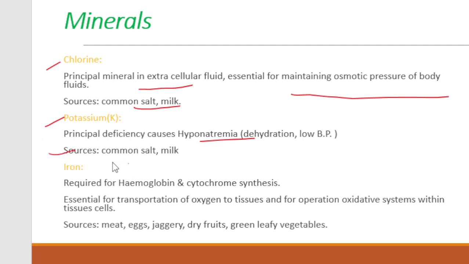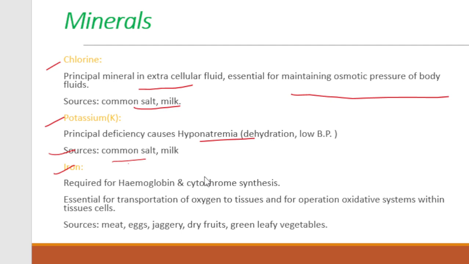Sources of potassium are also the same as chlorine: common salt as well as milk. The third mineral is iron. Iron is a part of your hemoglobin. Iron deficiency causes anemia.